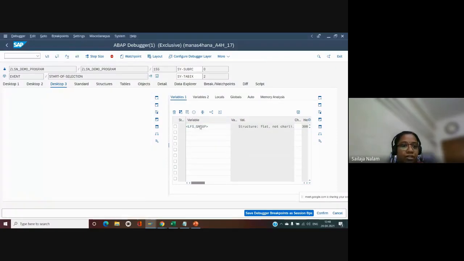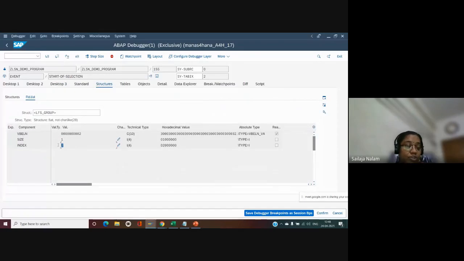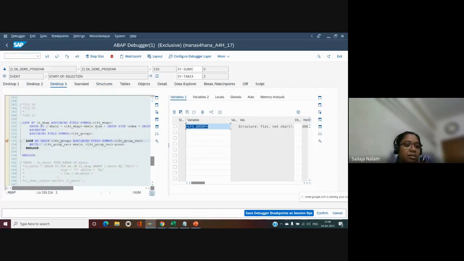Now it came out and now it will be with Veblen 2. What will be the size of it? It will be only 1. What is the index of it? Because we are reiterating, the unique key, how many unique keys are there? It will be taking that index there.